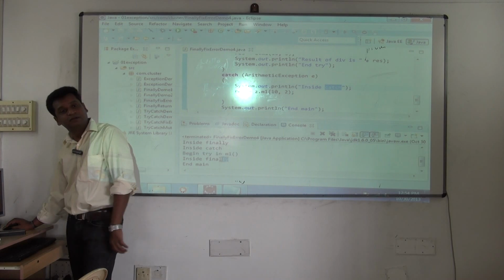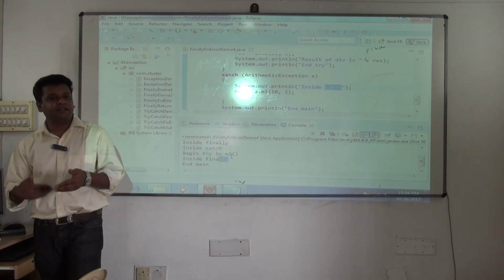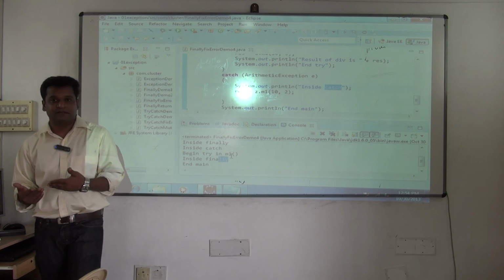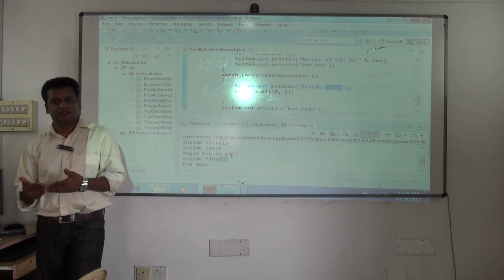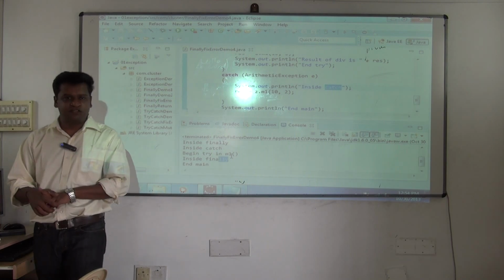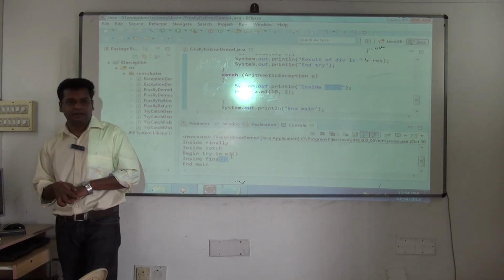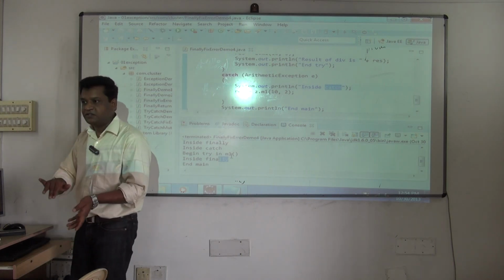This time it will execute finally and return. So you can see both the conditions. When the exception occurred also, finally was getting executed in M1. M1 is called twice. First time the exception occurred, still finally got executed. Again M1 was called, return is happening, still finally is getting executed. So this is how the method gets terminated. Understood? Yeah, and this is how you can control it.